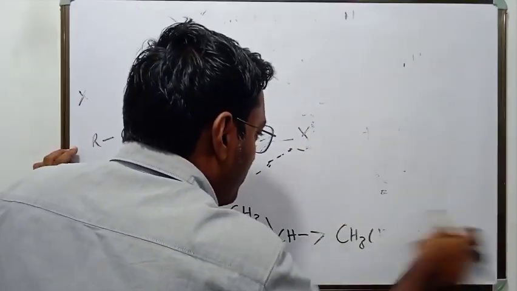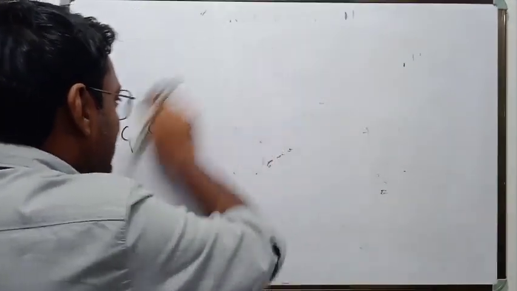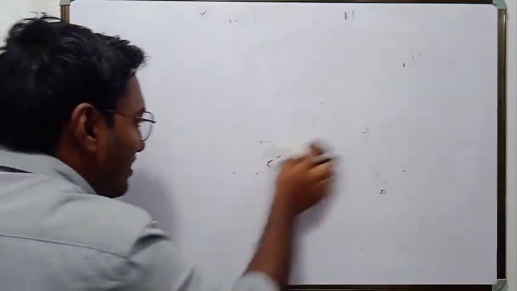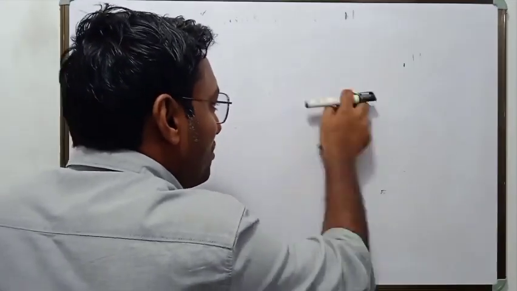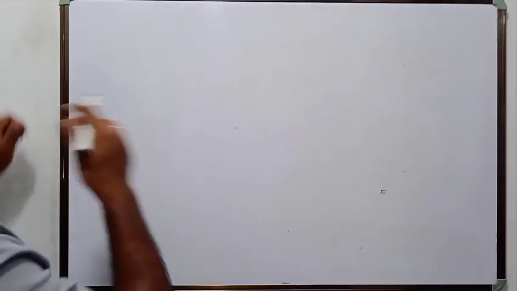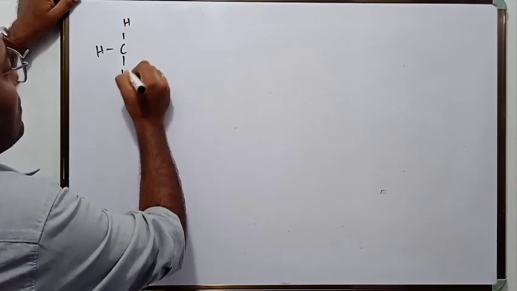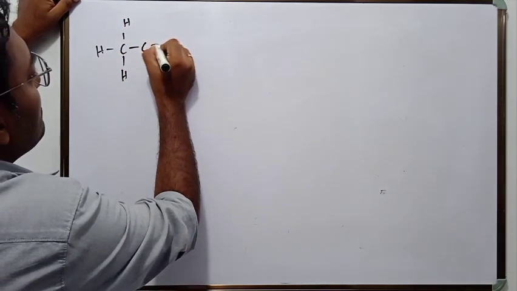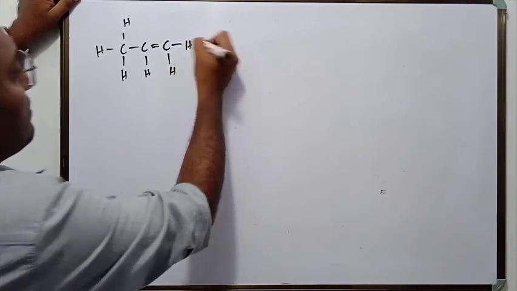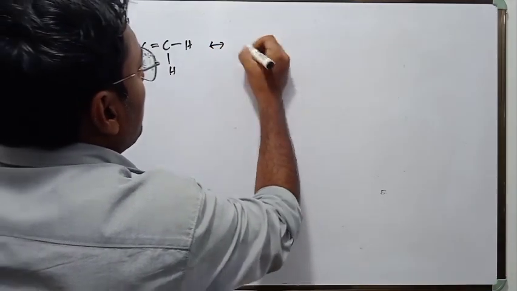Propene, as you know, has one double bond and there is a carbon atom attached to the double bond, which can be called the alpha carbon atom. So we will draw propene to better understand hyperconjugation. This is your propene. Let me draw the hyperconjugation for propene.